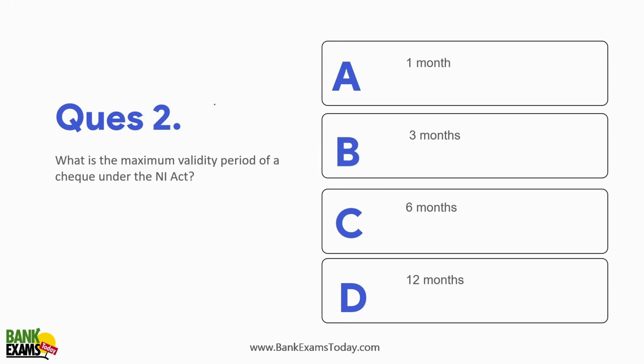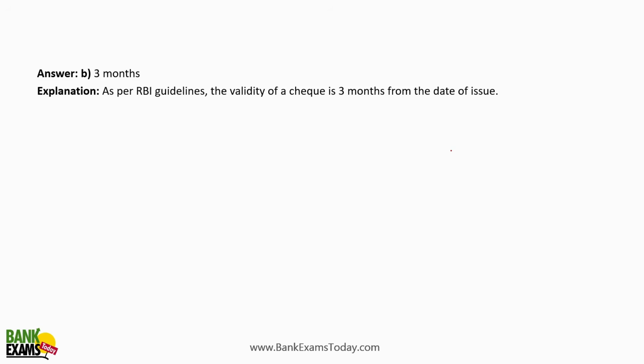What is the maximum validity period of a check under Negotiable Instruments Act? The maximum validity period of a check under the Negotiable Instruments Act is 3 months. After 3 months, a check becomes a stale check and you cannot encash it. Okay.